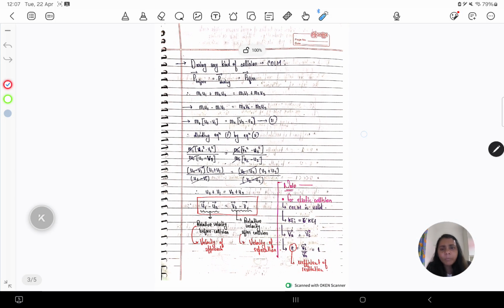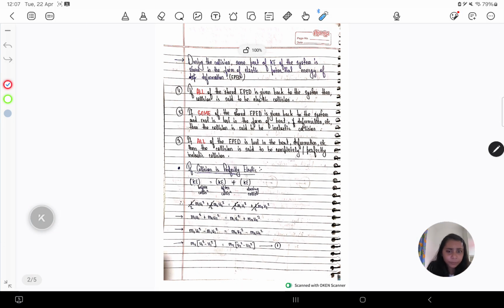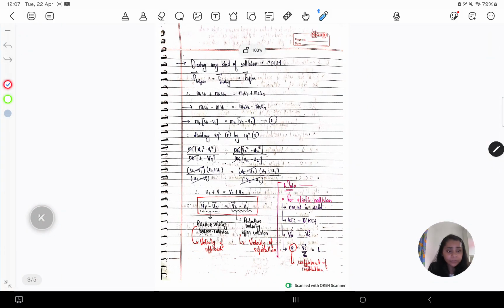Now, for perfectly elastic collision, there is conservation of kinetic energy of the system after and before collision, right? And in yesterday's class, I already told you that during any type of collision, the linear momentum is always conserved, whatever the type of collision is.